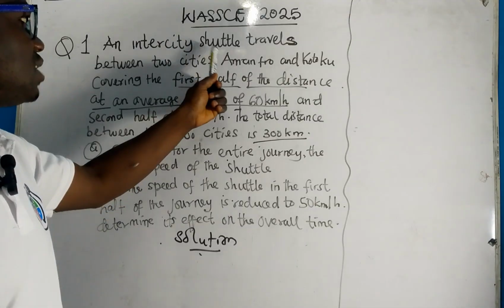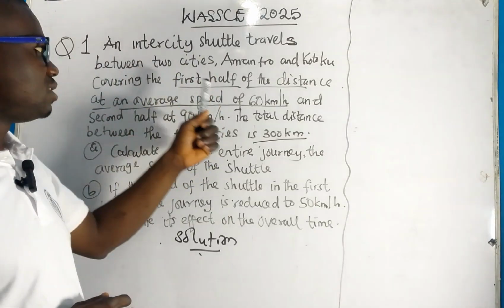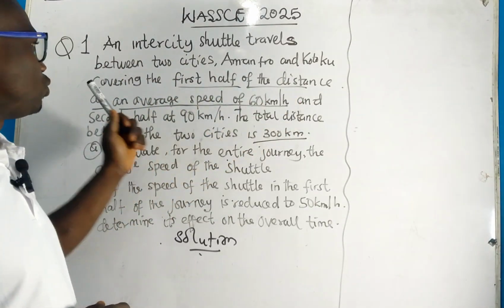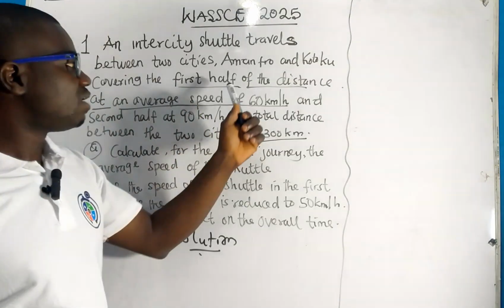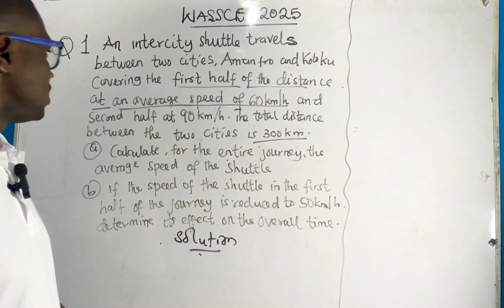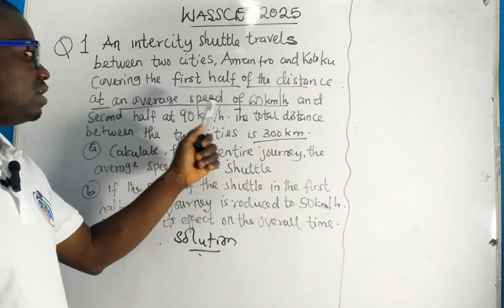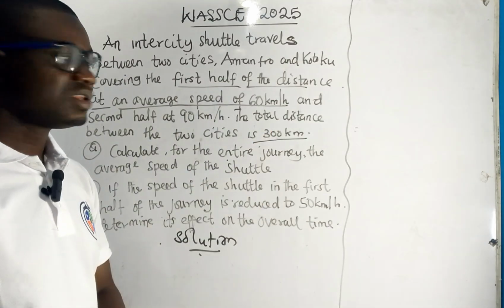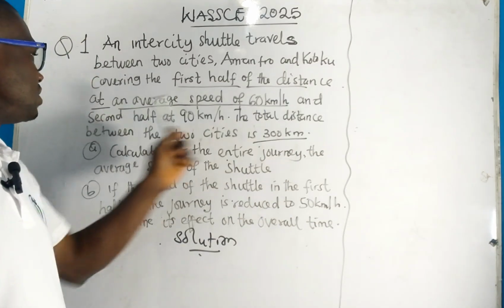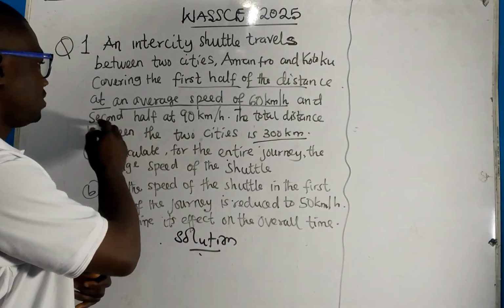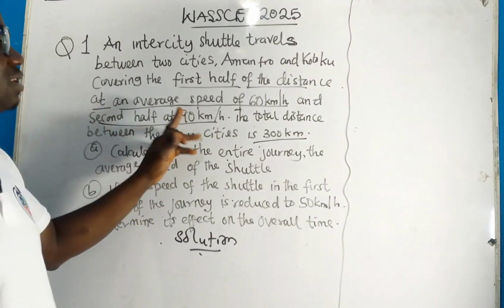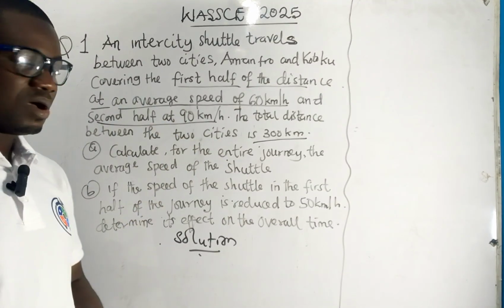An intercity shuttle traveled between two cities, Amanfrom and Kotoku, covering the first half of the distance at an average speed of 60 kilometers per hour, and the second half at 90 kilometers per hour.